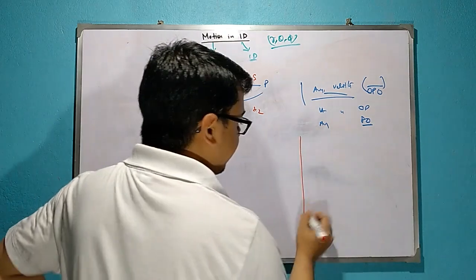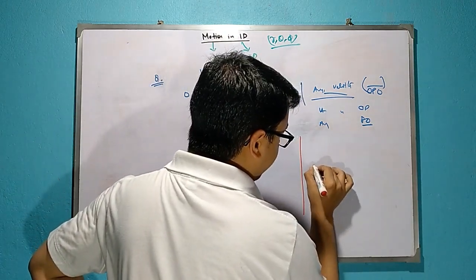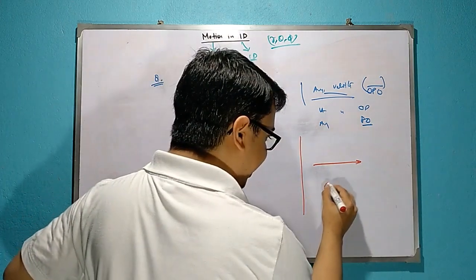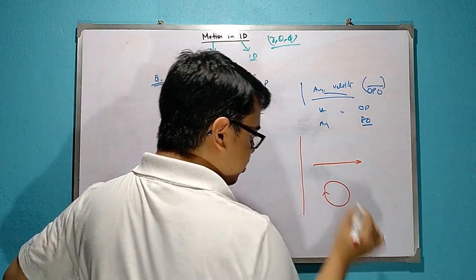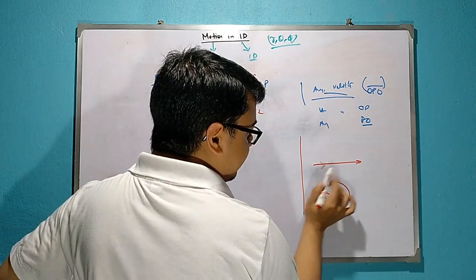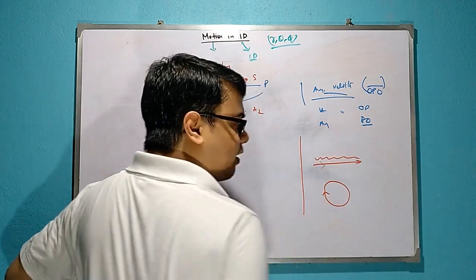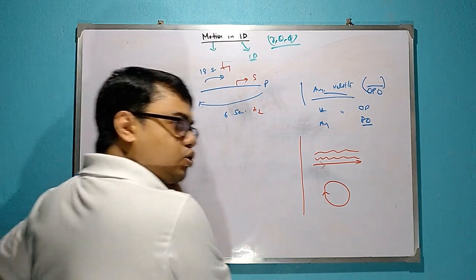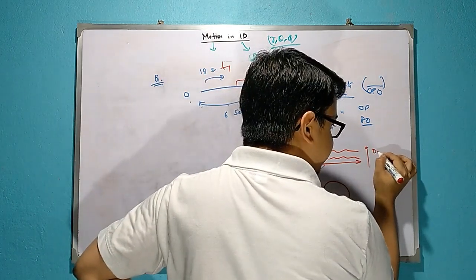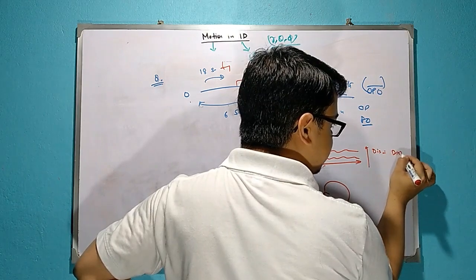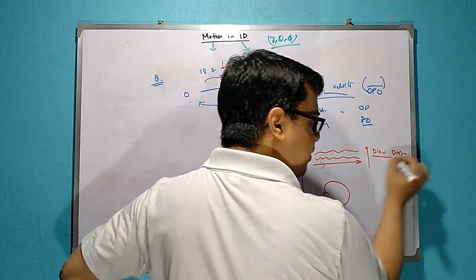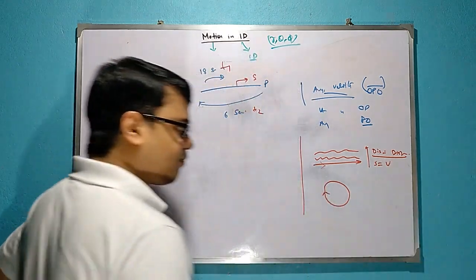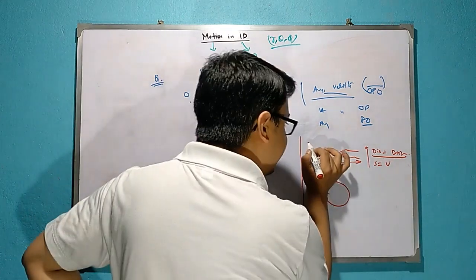Now see here, suppose a body is moving along this straight line, and the body is moving along the circle. So here the distance covered is same as its displacement. So distance will be same as displacement. If distance is same as displacement, then speed will be same as velocity. But if there is some curvature,